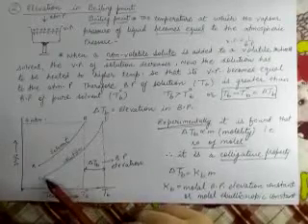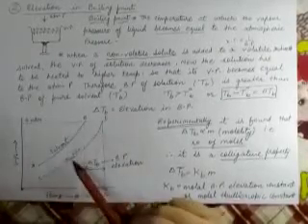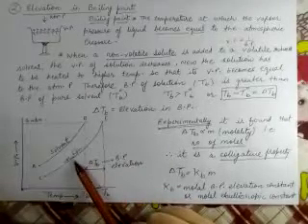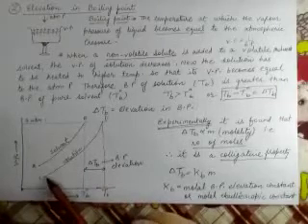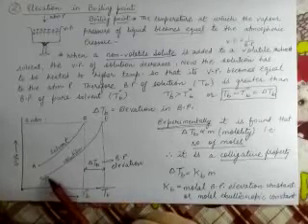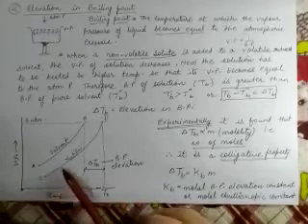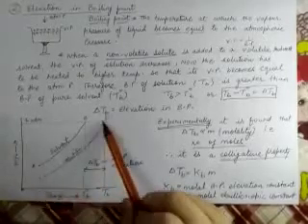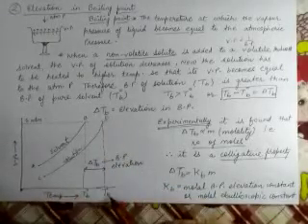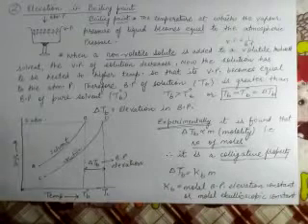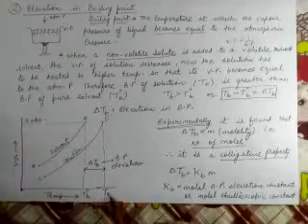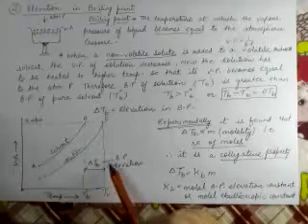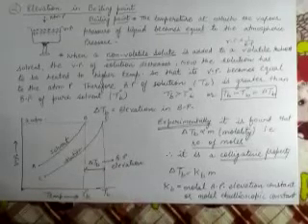Now this is my solution curve, CD. The solution curve is below the solvent curve, because the vapor pressure of solution is always less than that of pure solvent. So I start at point C. As the temperature increases, again for the solution, the vapor pressure will increase, and at point D it will meet this 1 atm line. So the temperature corresponding to point D will be TB. And what is this TB? This is boiling point of solution. Now from the graph itself, it is clear that TB is greater than T0B, and this elevation, this increase, is known as boiling point elevation, denoted by delta TB.